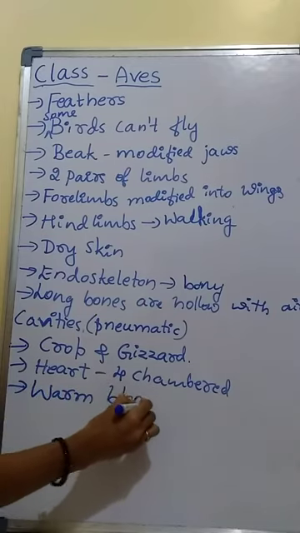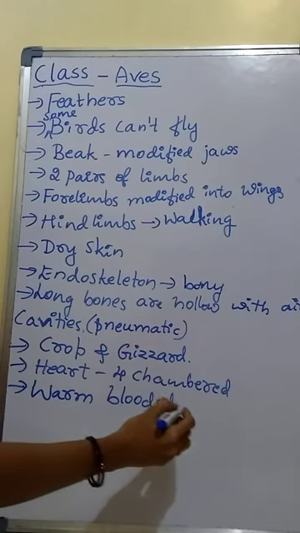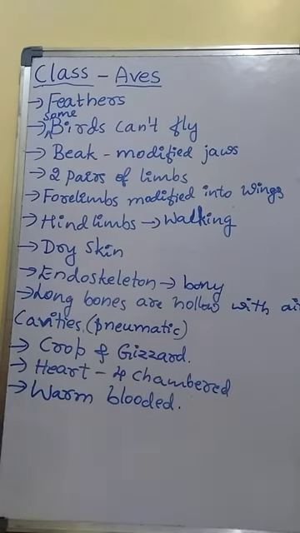Birds are warm-blooded animals, or warm-blooded organisms. But amphibians, reptiles and pisces are cold-blooded organisms. Birds are warm-blooded animals, also called homothermous. Homothermous means they are able to maintain a constant body temperature.